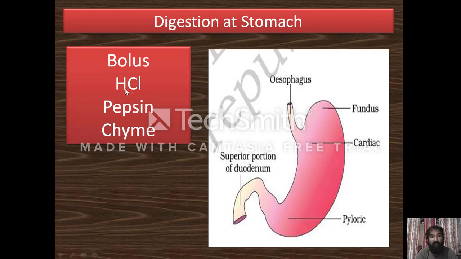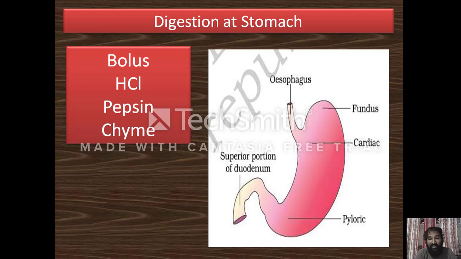The bolus, which is combined with the gastric juices, that is HCl and pepsin, forms a slurry food material in the stomach, which is called chyme. The food material present in the stomach is called chyme. Here only the proteins are digested in the stomach.